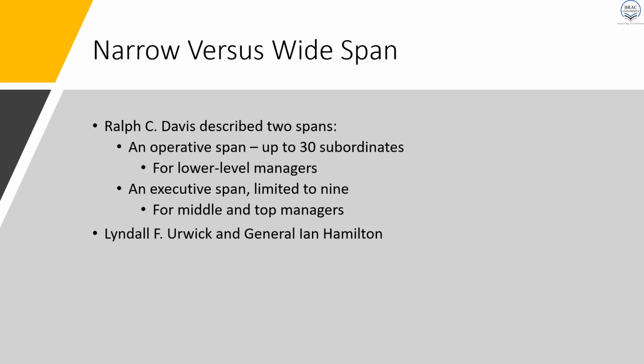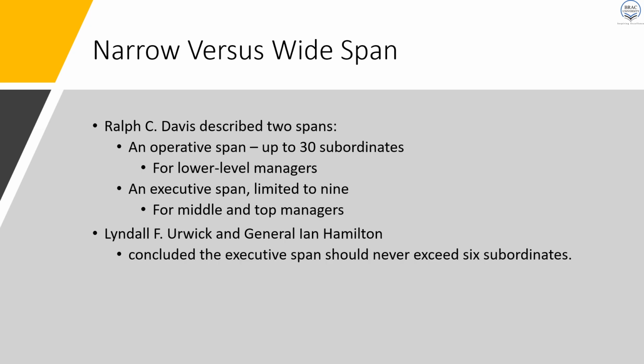Before we go to the structure in terms of narrow and wide, we have to know a little bit more about narrow and wide spans. So here, Mr. David described two spans. One is the operative span, which can have up to 30 subordinates, and that is for the lower level managers, and an executive span that is up to 9, which is for the middle and top managers. So these are guidelines about how many subordinates you should have.